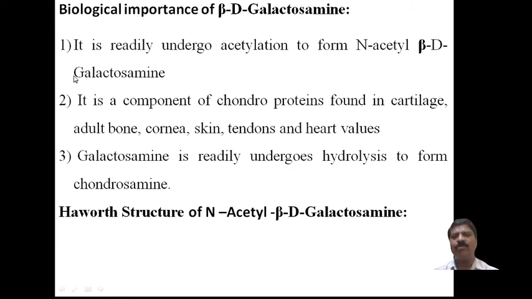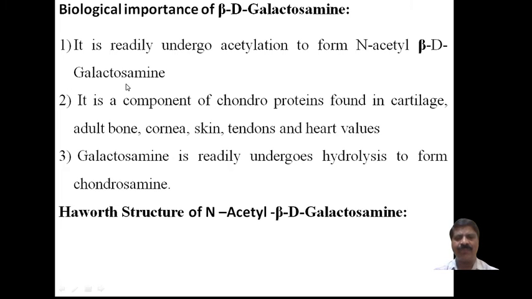Now, the first importance is that it readily undergoes acetylation to form N-acetyl beta D galactosamine. Galactosamine undergoes acetylation, and it can be easily converted into N-acetyl beta D galactosamine. This is the first biological importance.